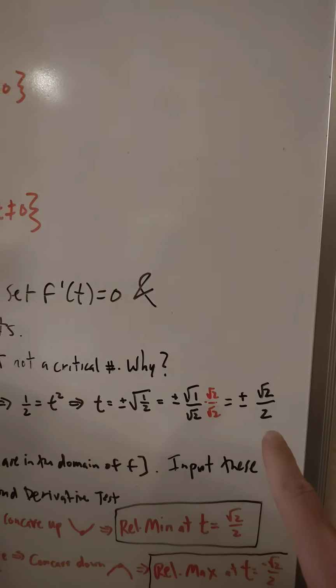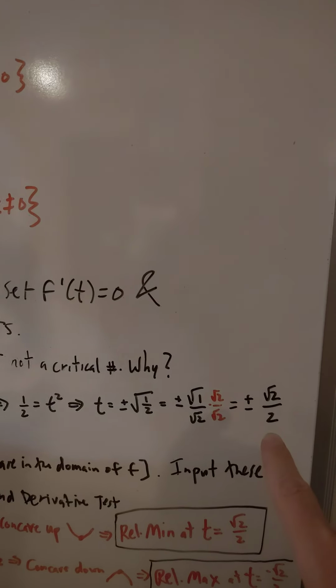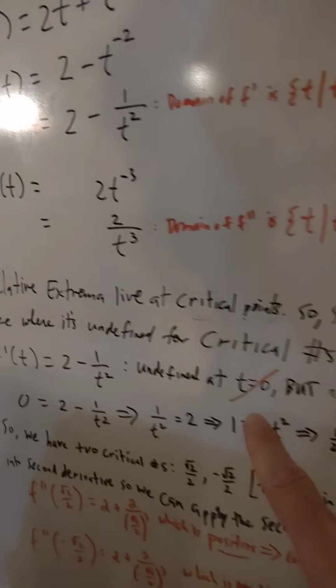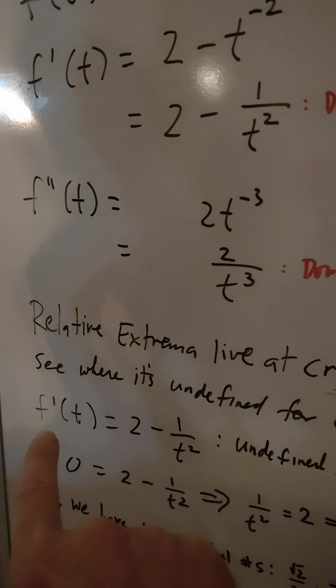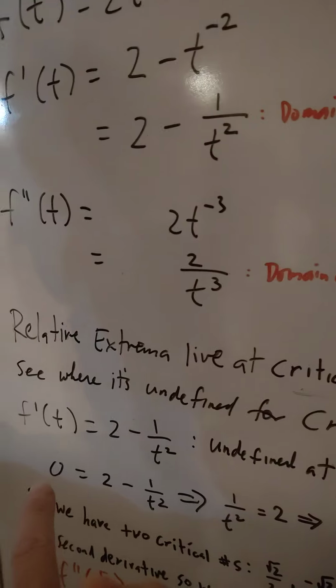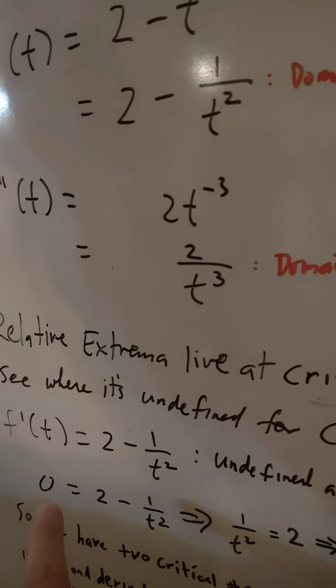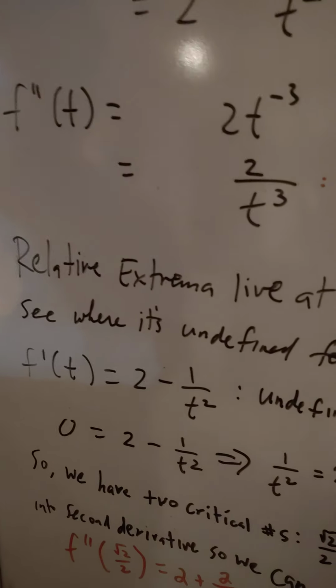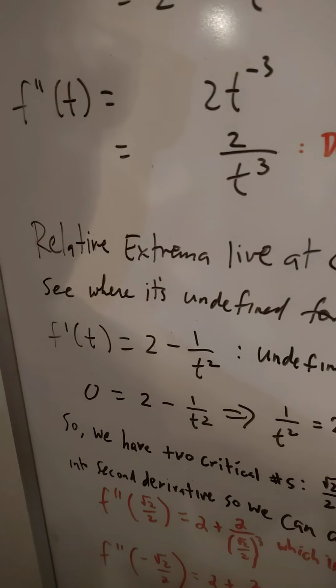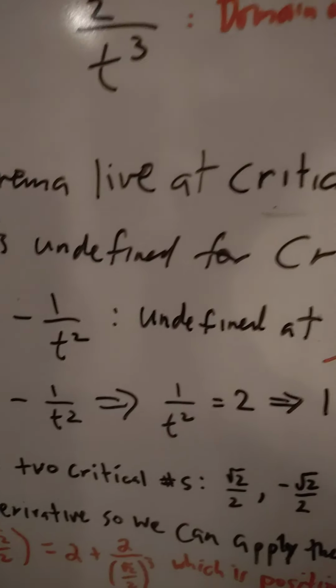And let me interject for a moment. Notice when t equals these two values, we get 0 for f prime. And what does that mean? If f prime is 0, doesn't f prime mean the slope? So what does it mean if the slope is 0? It means you have a horizontal tangent line. So if I just make up some graph like this, isn't this a horizontal tangent line? And so is this one.